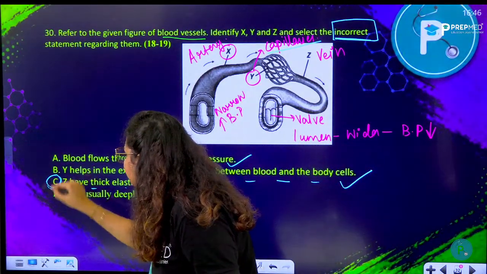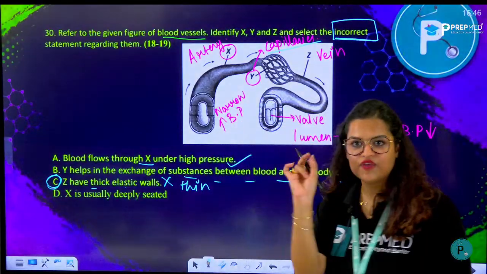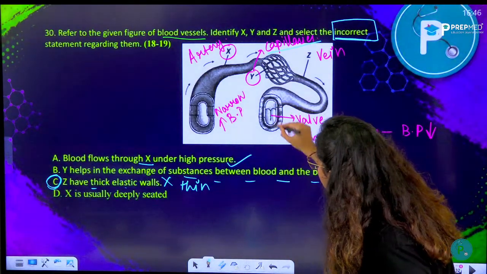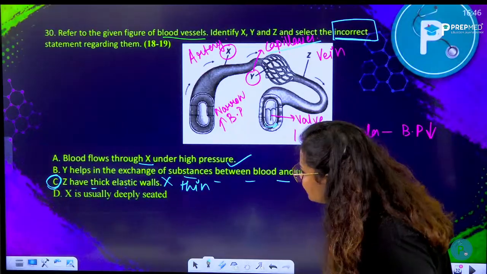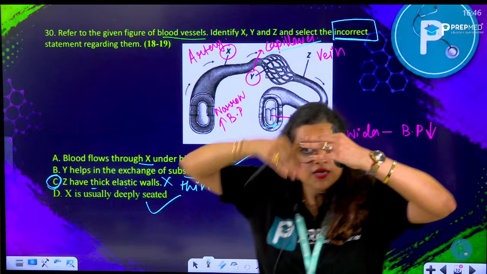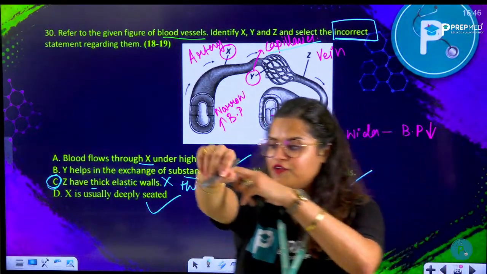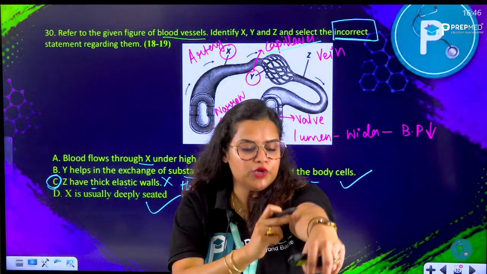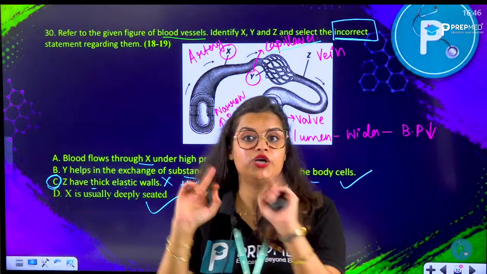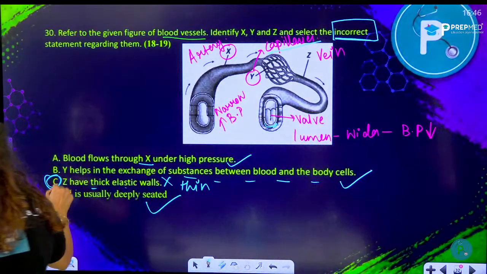Wrong. They have a very thin wall. That's why their lumen is so wide. You can see here they have a very thin wall. X is usually deeply seated. Yes, arteries are present deep within your body. Veins are more superficial. That's why the veins are visible through your skin. What you see here, these are veins, not your artery. Arteries are deep seated. Alright, so C is going to be the right answer.